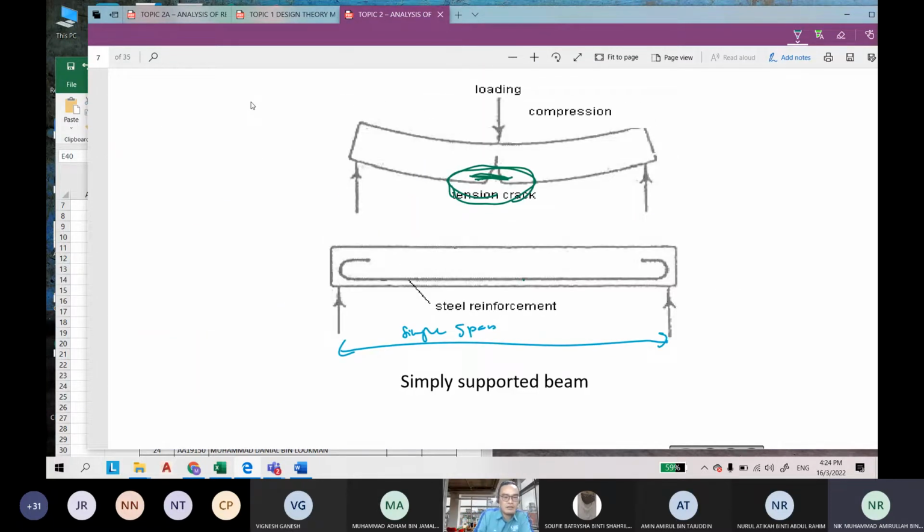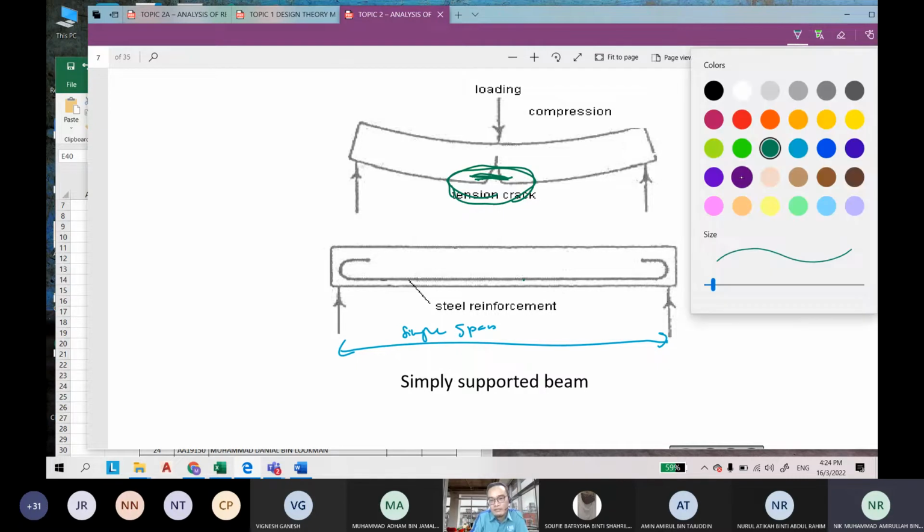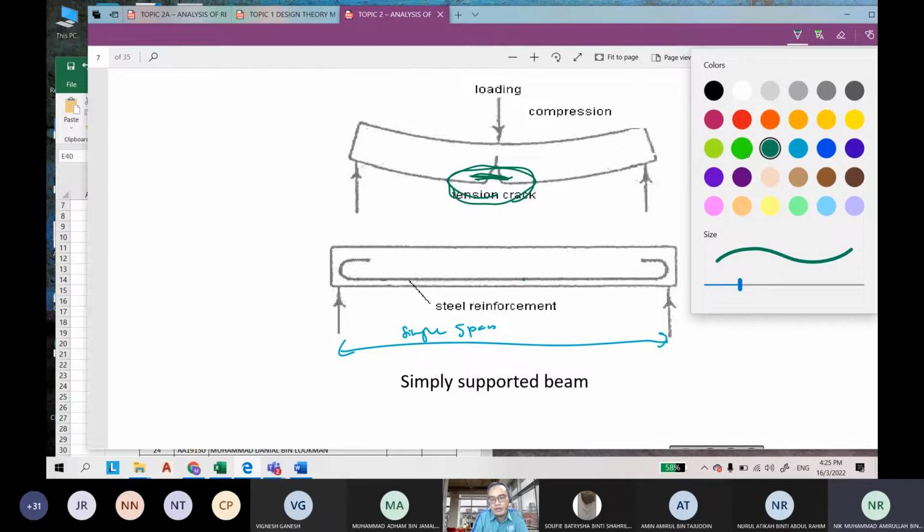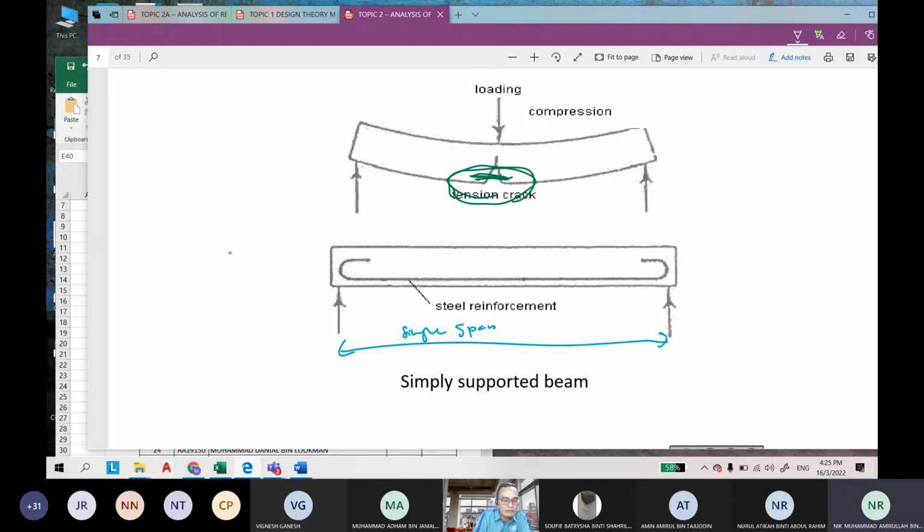Let's say you have a building. Which part will you usually find the cantilever beam? Can somebody tell me? Corridor or balcony. This is the ground beam.